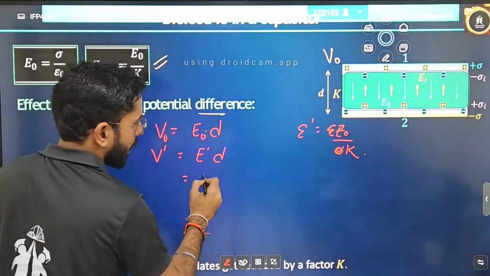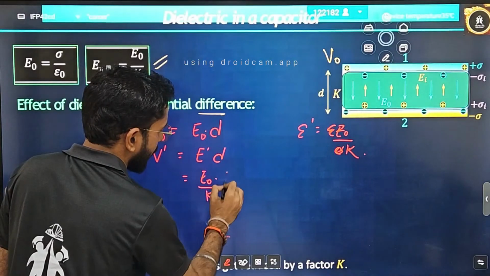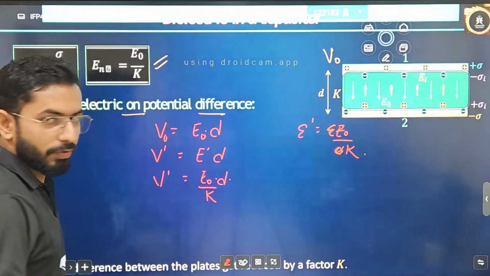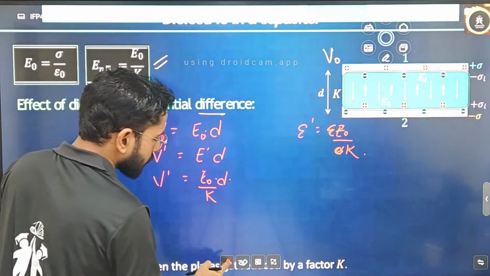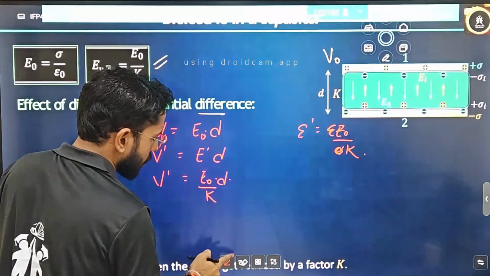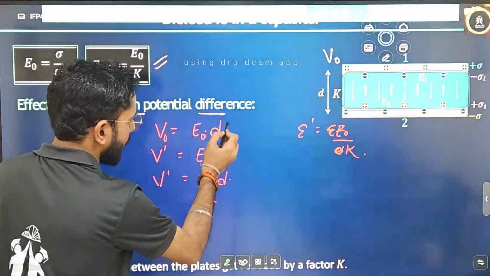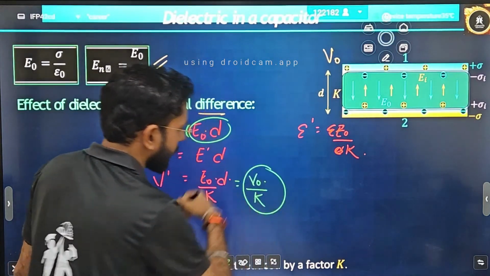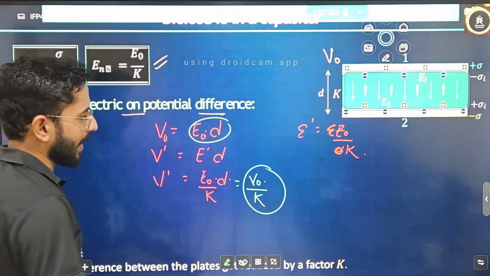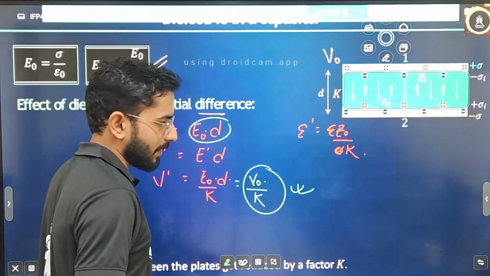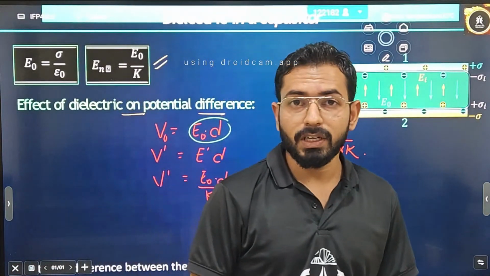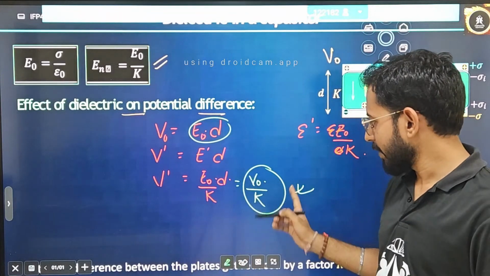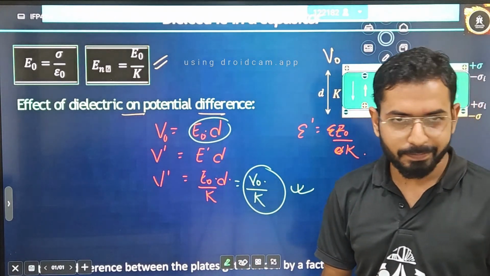So here also write E naught divided by K into D. That is what V dash. So can I say here it is nothing but also this? What is E naught into D? E naught into D is the original V naught, so it is V naught divided by K. So can I say also that my new potential is also decreased by a factor of K? Is it clear to everyone?